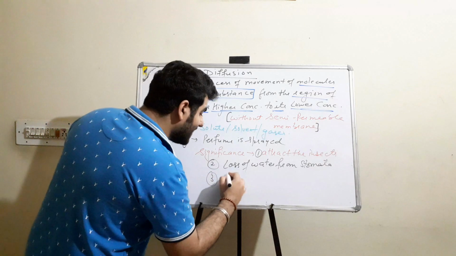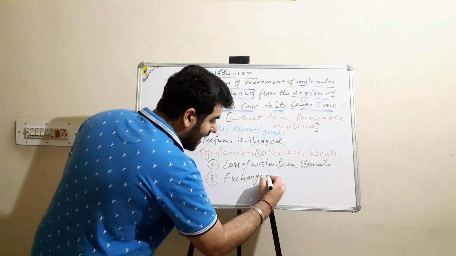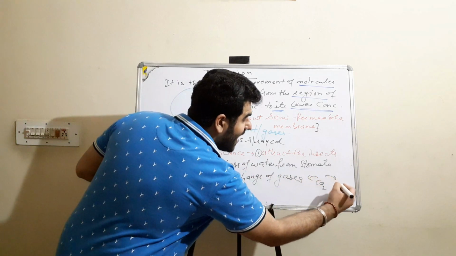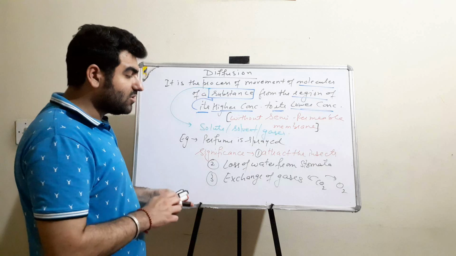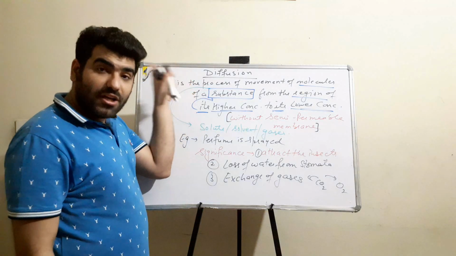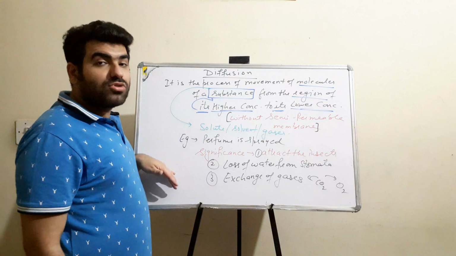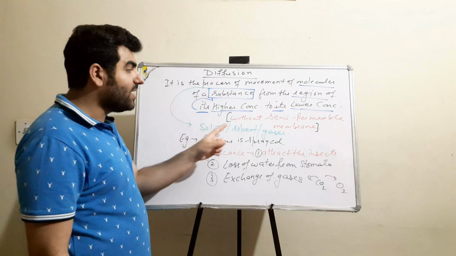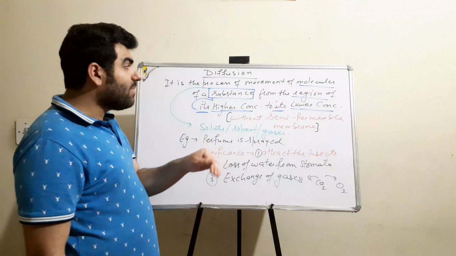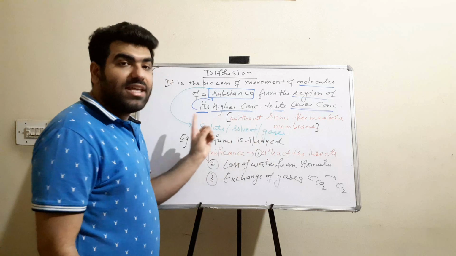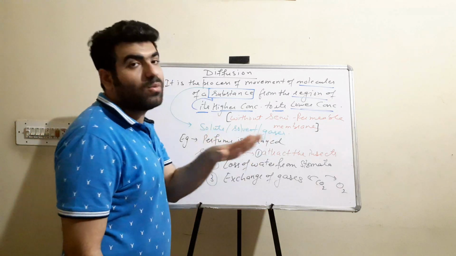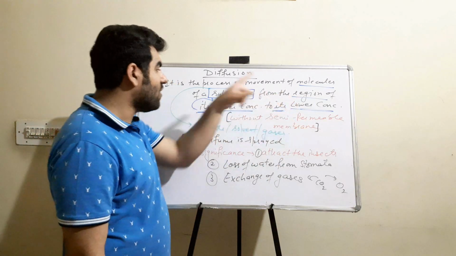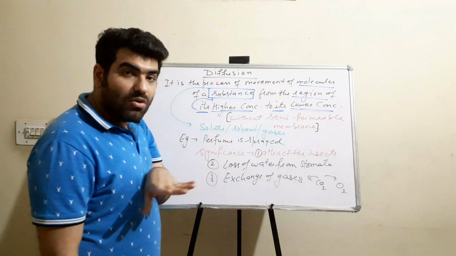Next, the third thing is the exchange of gases, that is, the intake of carbon dioxide and the outlet of oxygen, which is also possible due to diffusion. Alright, so these are the most common significances of diffusion, but the main thing we have to remember is that it is without a semi-permeable membrane, and it is possible for any substance, whether solute, solvent, or gas, from a region of higher concentration to lower concentration.